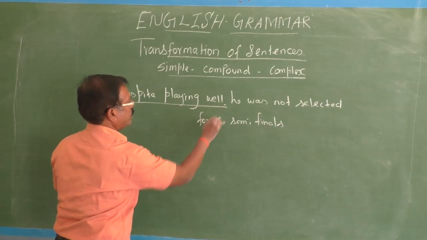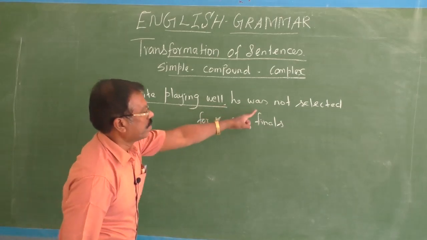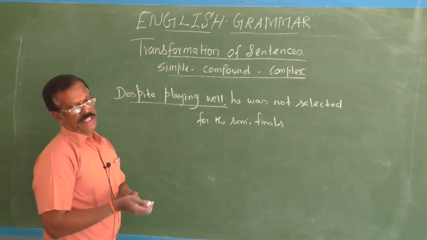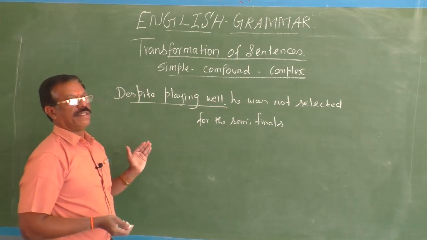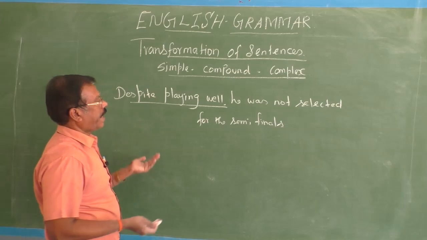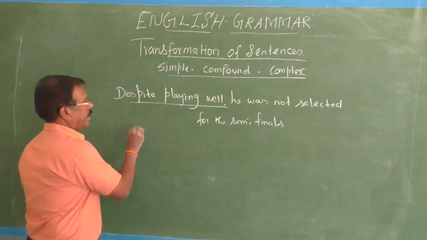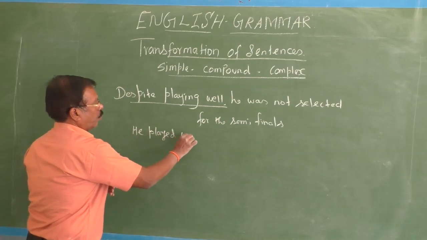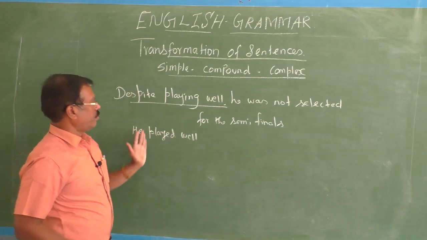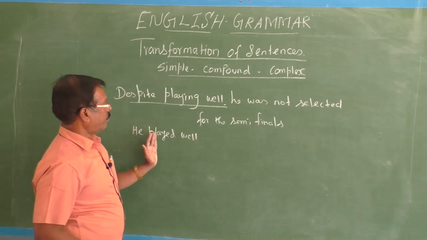Okay. Now you have to change it into compound. He was not selected. So passive structure, it is in the past form. Accordingly, you have to change or transform or expand the given phrase into a clause. He played well. So now you introduce a subject and the finite verb played.